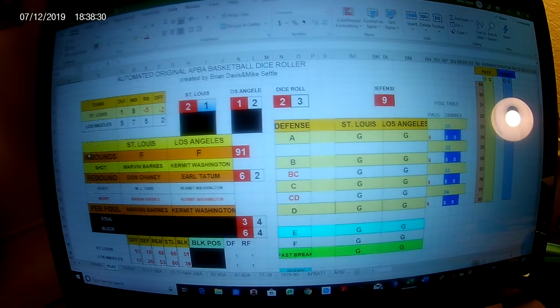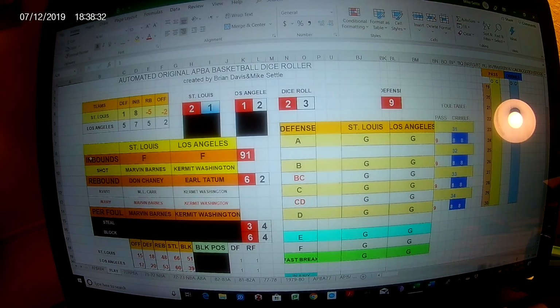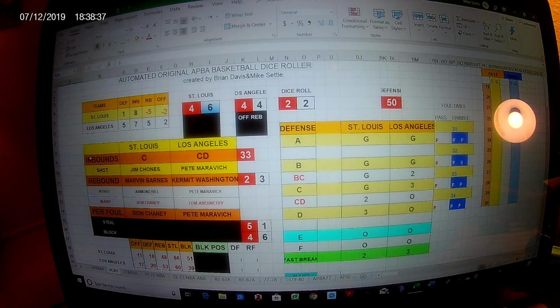So Laker ball. They trail now 19-16. So let's go ahead and roll it. Lakers get it in CD.